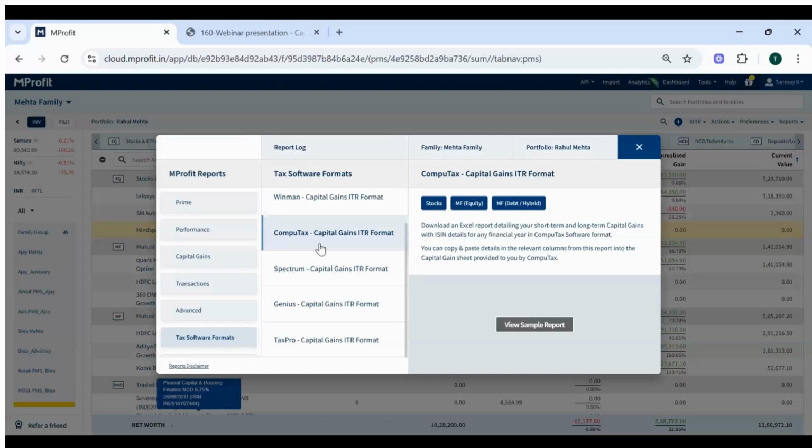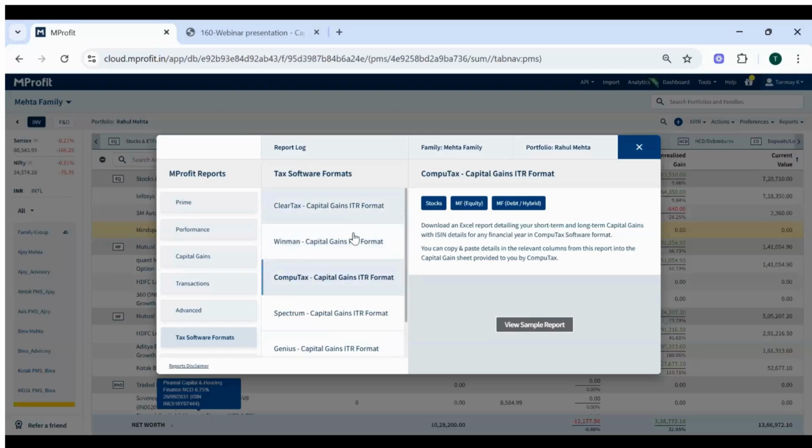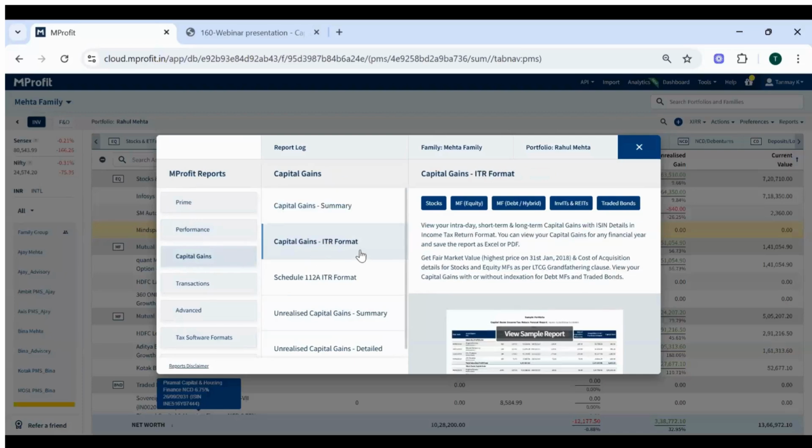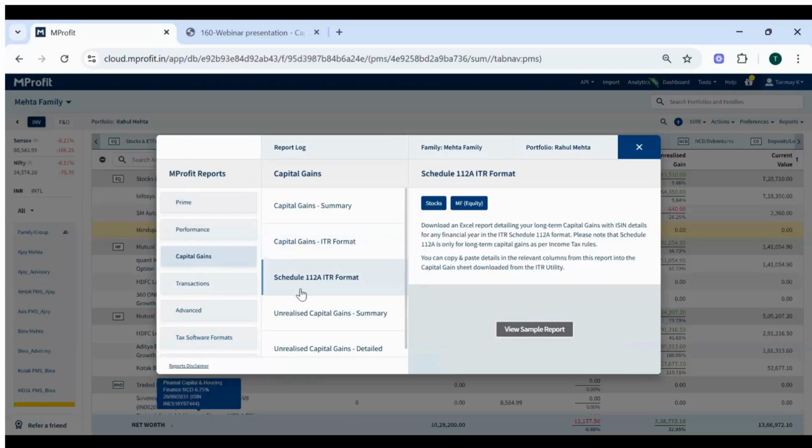So this will definitely help you, and you don't need to rearrange the columns when you actually do the filing work. So we have these different tax software reports available in all our versions basically. So you can definitely use it. You can also use a standardized capital gain format which has all the details, but otherwise specific tax software formats are there. Also, if you are using the government portal to file the long-term gains, you can also use Schedule 112A of your ITR format.